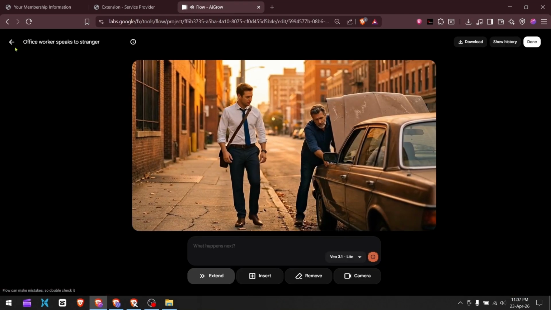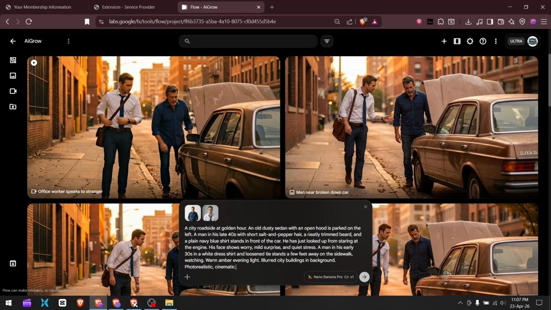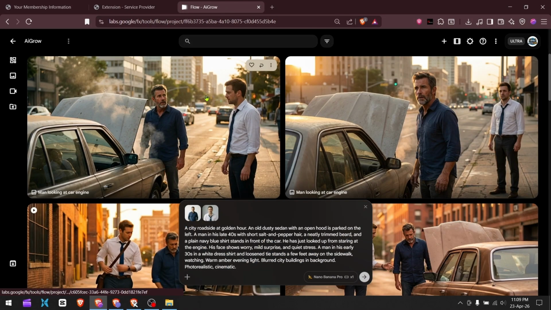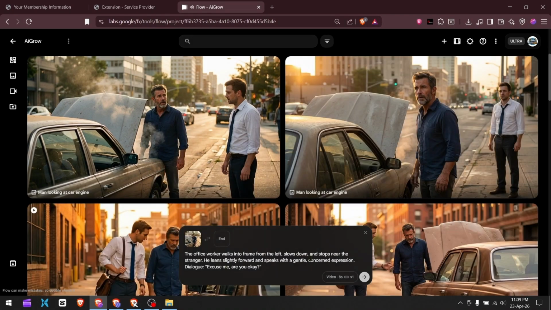Now the dialogue is perfectly in the video. In the same way, generate the image for the next scene. Switch to Video and drag the image. Use the animation prompt, and make sure that the dialogue is written in the animation prompt.